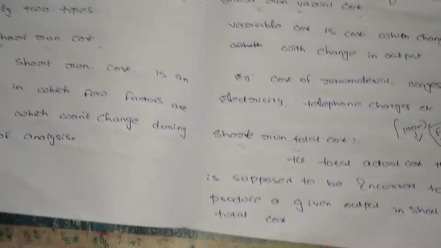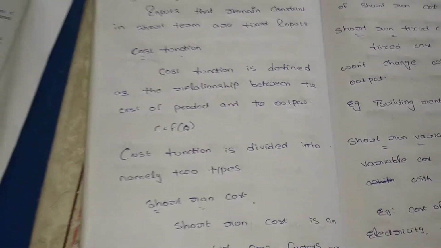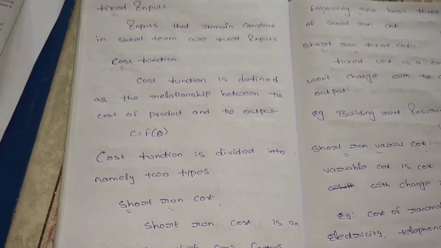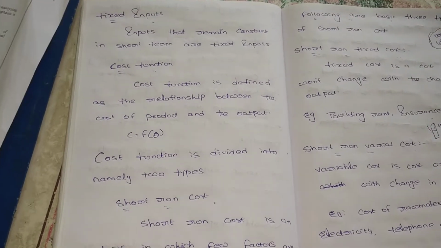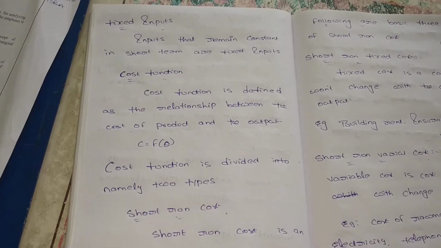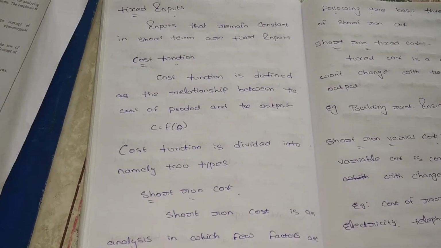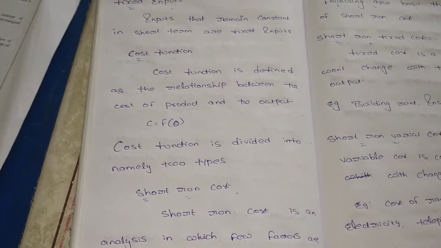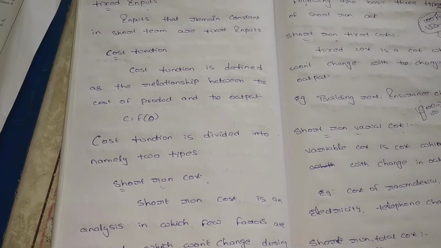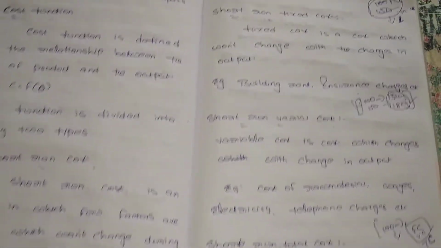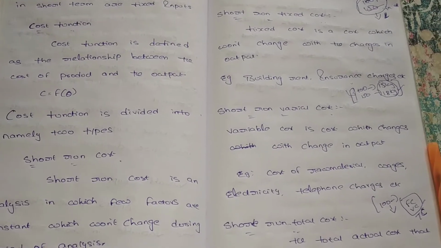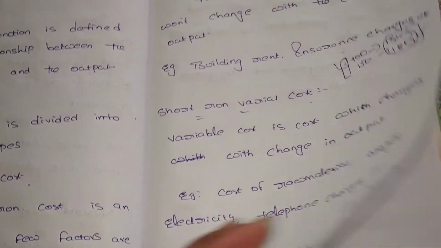I hope you understand. The cost function stores the relationship between the cost of production and its final output. It is also divided into short run cost and long run cost. In the short run cost, we require both variable cost and fixed cost. Fixed cost does not change with changes in output, but variable cost changes with changes in output. And the short run total cost means total fixed cost plus variable cost.